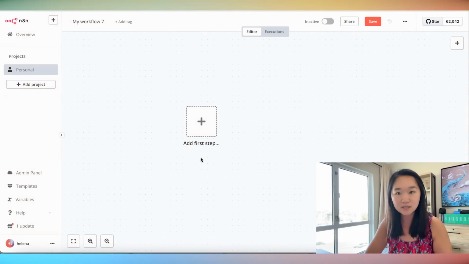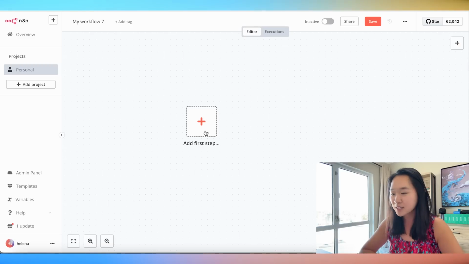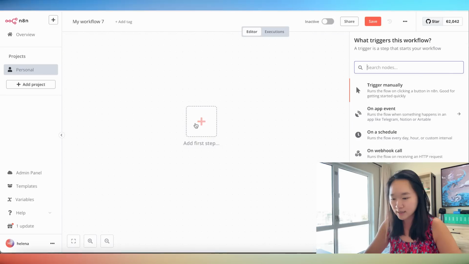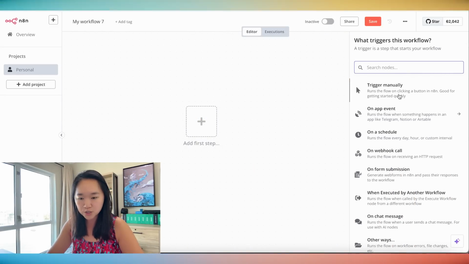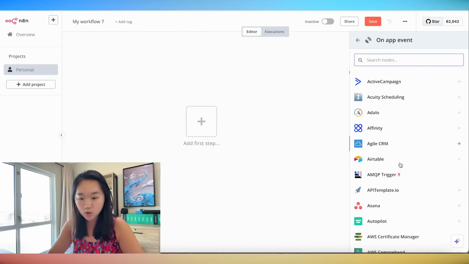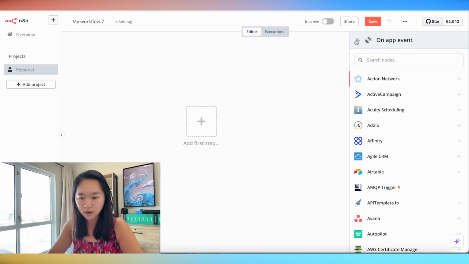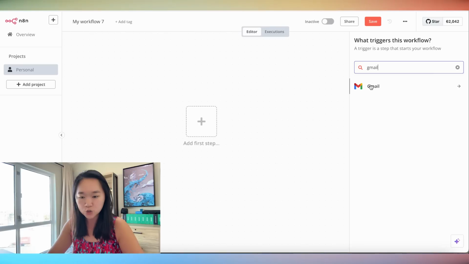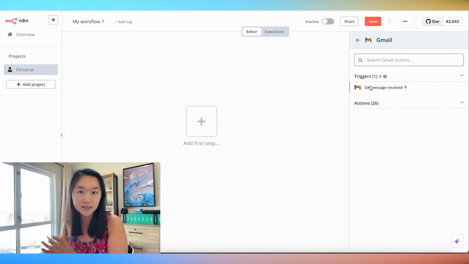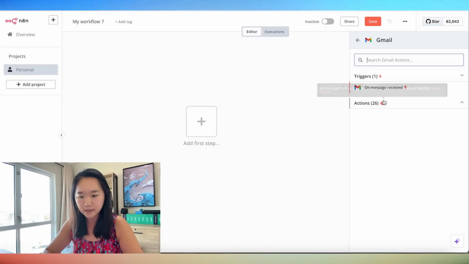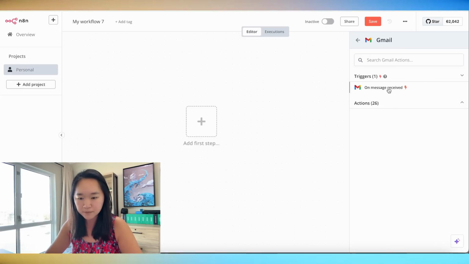So once we land on the dashboard here, the first step is to define what the trigger is. This is what's going to activate our AI agent. So if you've been building automations on Make and Zapier a lot, you will actually see a lot of similarities here. When I click on Add First Step, I can choose the different triggers available. I can choose the trigger to be a specific date or time or something that happens inside of one of these apps. Now, for my example, I'm going to choose Gmail. So whenever I have an email coming in, this AI email assistant is going to help me reply to that email. The trigger is going to be on message received.